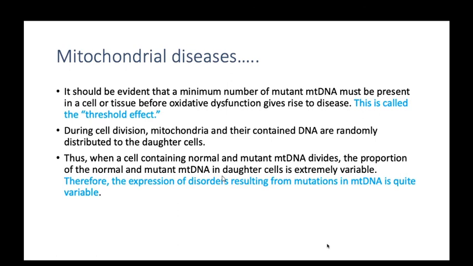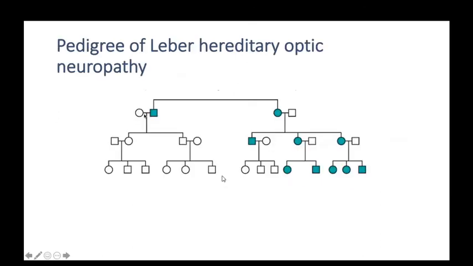That is a pedigree for Leber hereditary optic neuropathy, a mitochondrial disease. In this, the male is affected and the female is unaffected. When this couple is married, everything is normal, because a male cannot transmit the disease. But when the female is affected and married to a normal male, the disease is transmitted from mother to both boys and girls.